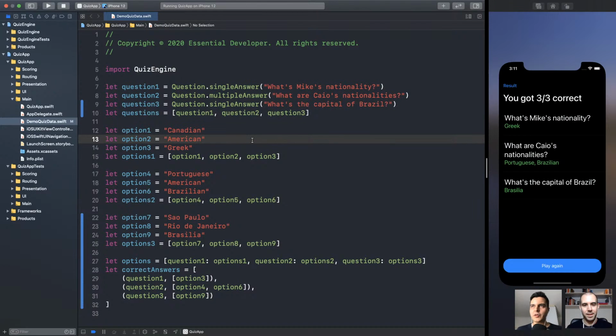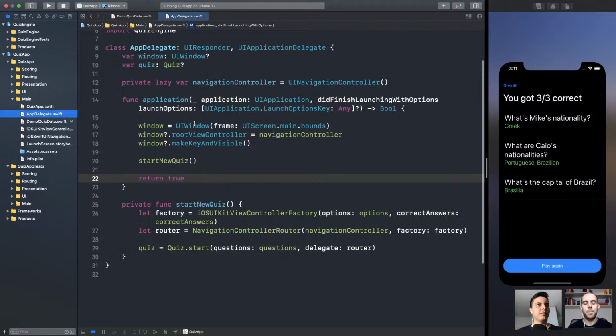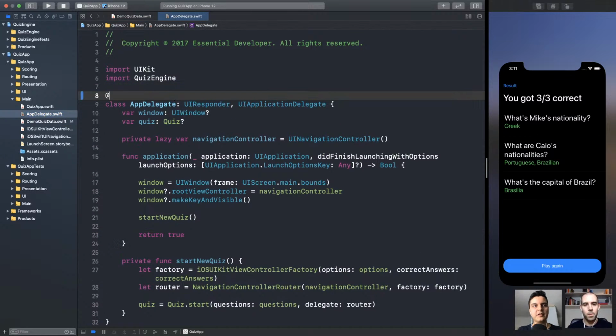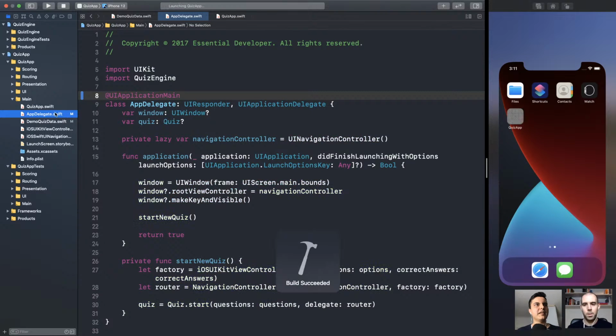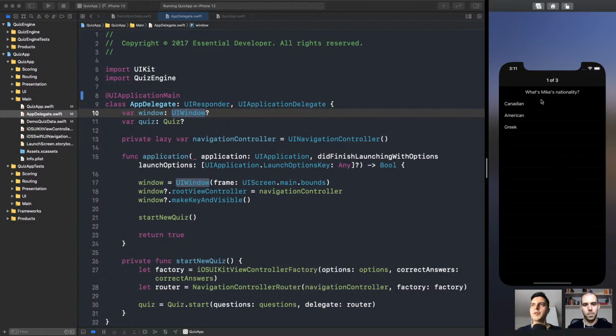And we can even run the app. So here we are running with SwiftUI. We can run with the UIKit implementation just by switching the main entry point of the application. Instead of the SwiftUI entry point with main, we can use the app delegate entry point. And boom, it works with UIKit as well. Here's the new question. Make sense? So the quiz app is pretty dynamic. We can change the quiz game by providing different quiz data.